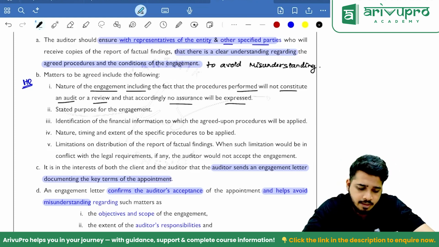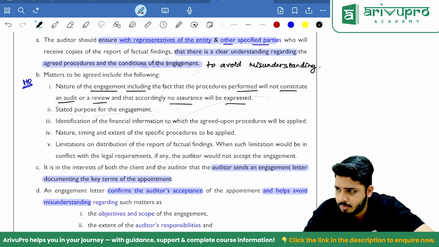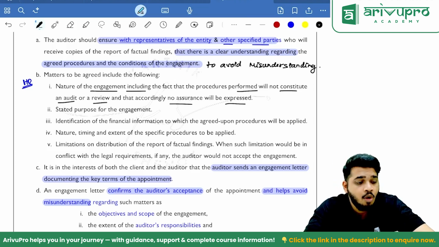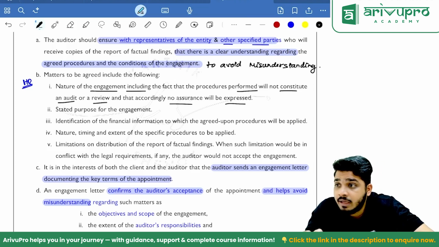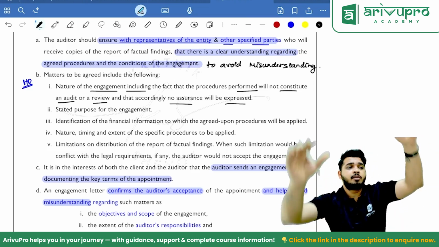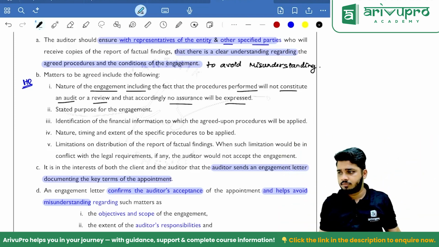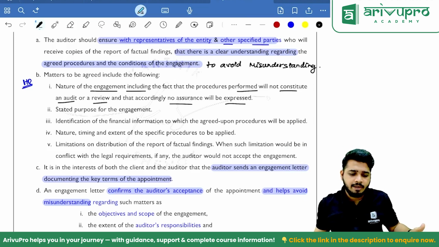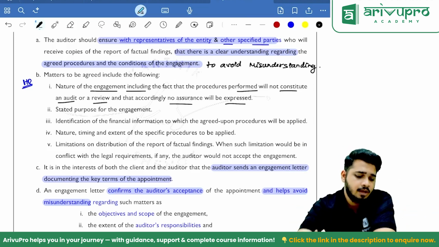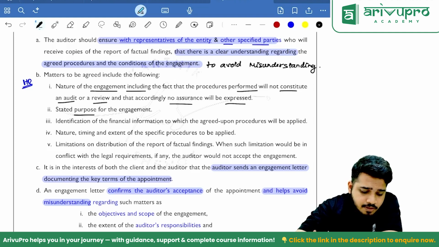Sir, what do you mean by that? It means the nature of engagement: are you doing a bank reconciliation statement, stock audit, accounts payable checking, accounts receivable checking, loans and advances? What are you doing? Nature of engagement. Agreed upon procedures, so many things are there. So what technically are you doing should be specifically mentioned in your engagement letter. Clear?